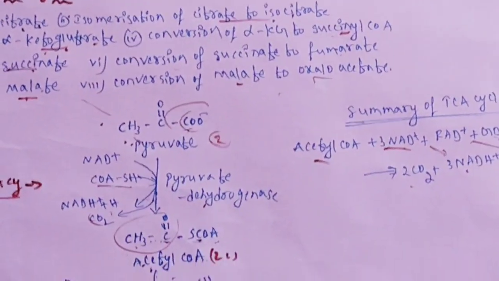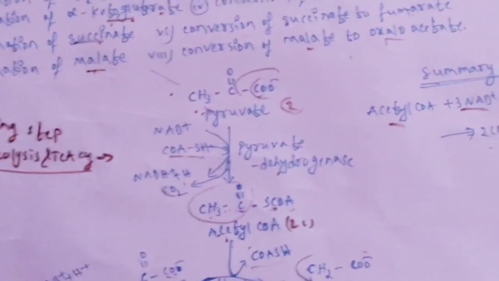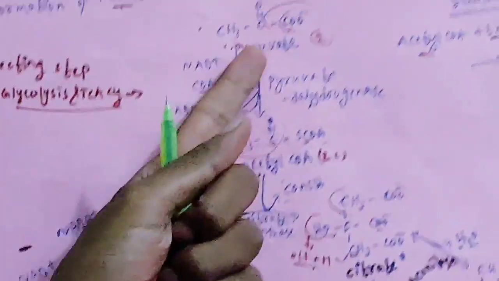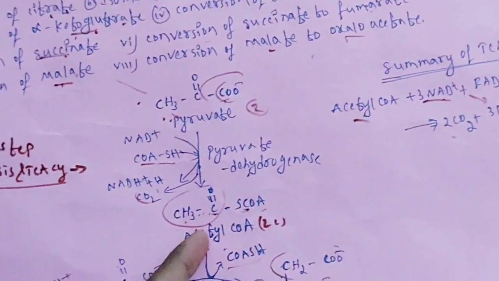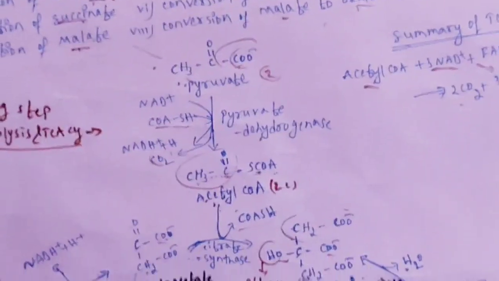And one more thing, keep in mind that 2 molecules of pyruvate are produced in glycolysis. All the reactions I showed were with 1 molecule only, but 2 molecules of pyruvate are produced. Here, 2 molecules of pyruvate producing means 2 molecules of acetyl-CoA are produced. Keep that in mind.